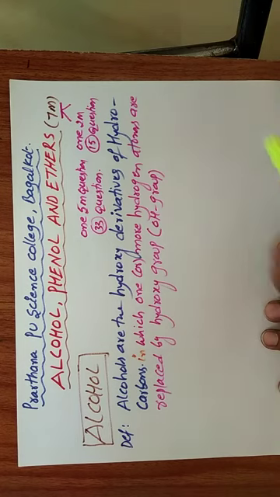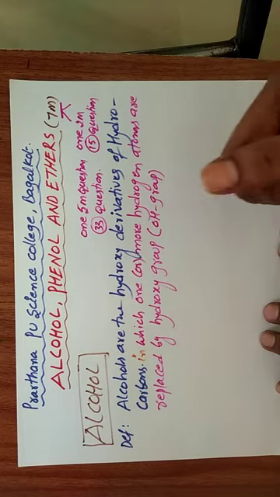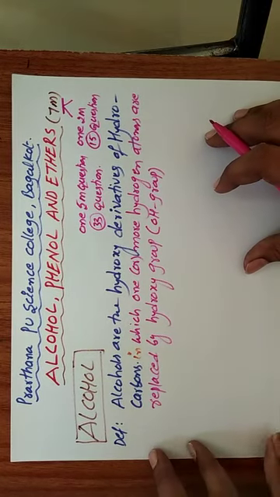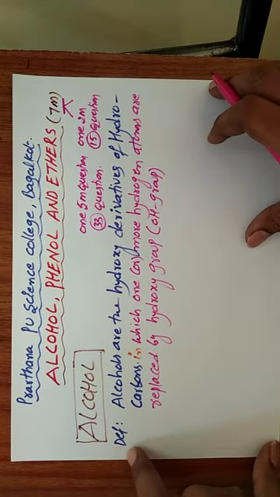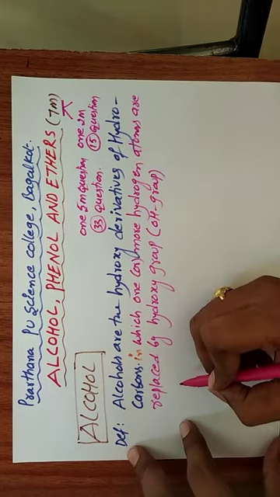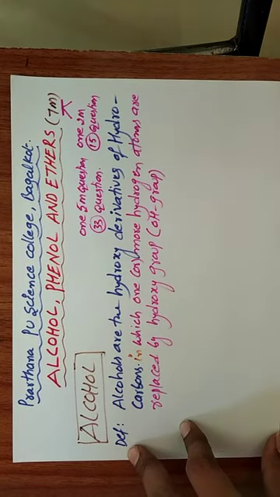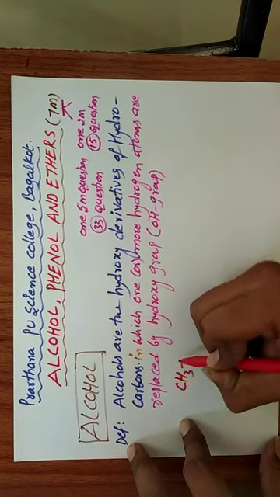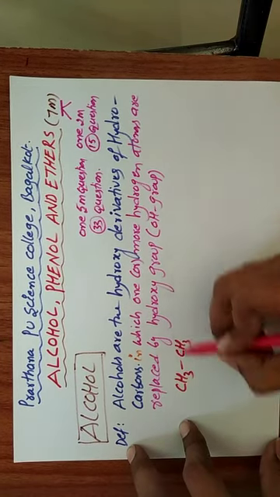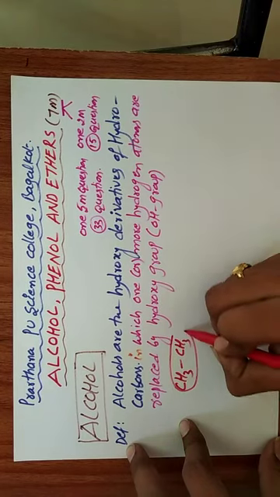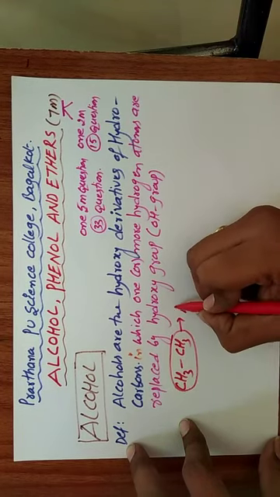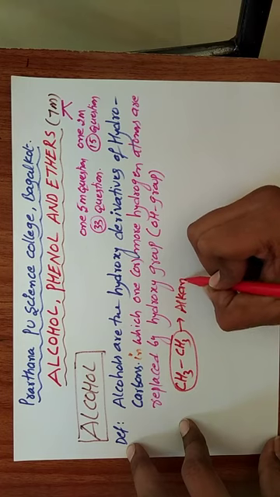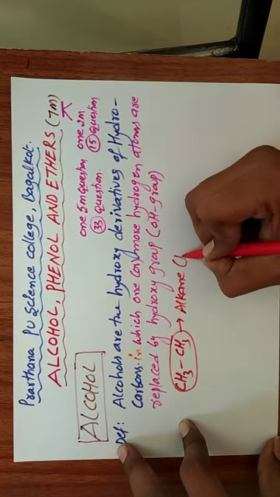Suppose we take one hydrocarbon, that means an alkane: CH3-CH3. This is the alkane, nothing but a hydrocarbon.